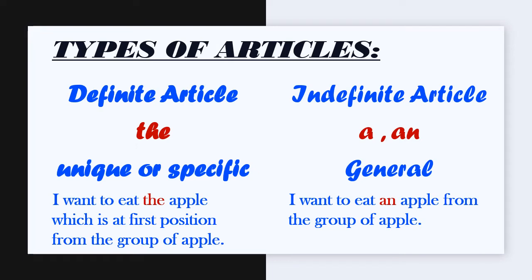Now the indefinite article. The indefinite articles, a and an, contrast with the definite article. They define something as unspecific, something as general or generic, and something mentioned for the first time. You can see in the example, I want to eat an apple from the group of apples. There is no specific apple. It simply says that there is a group of apples and he or she wants to eat one apple. So the definite articles are unique and specific, whereas the indefinite articles are unspecific or general.